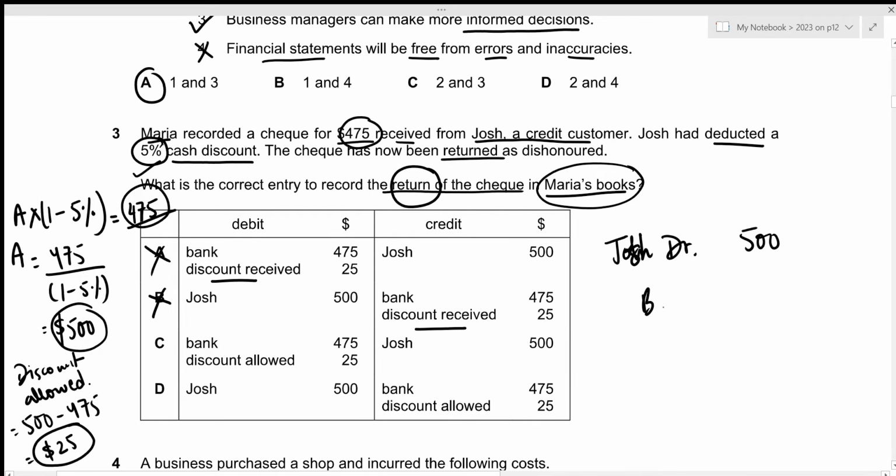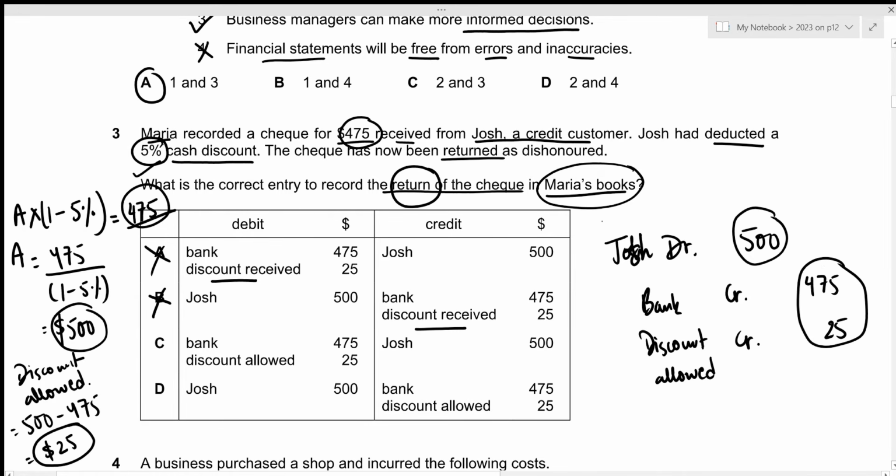So we're looking for bank on the credit side. This will contain the amount of check, which was a 475. Then we're looking for discount allowed, again on the credit side of 25. Now we have 500 on both our debit side as well as the credit side. So this is the correct answer we're looking for. Josh on debit side and bank and discount allowed on credit side. So the correct answer will be option D.